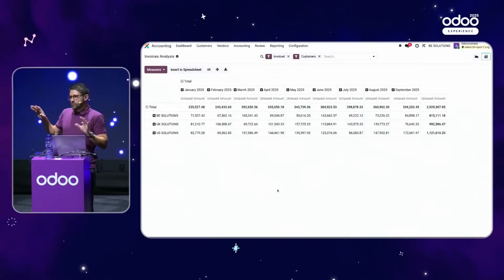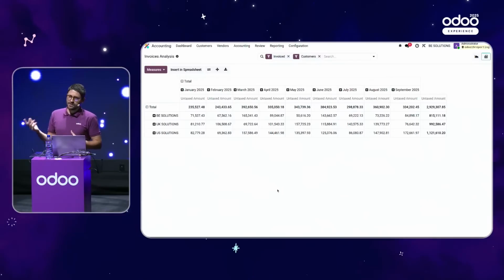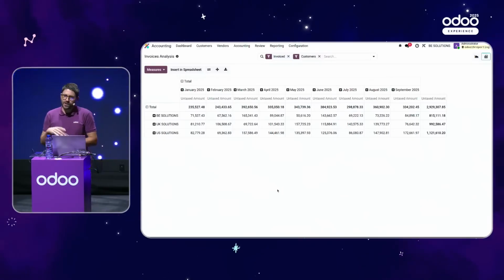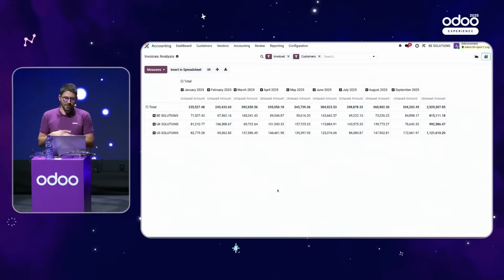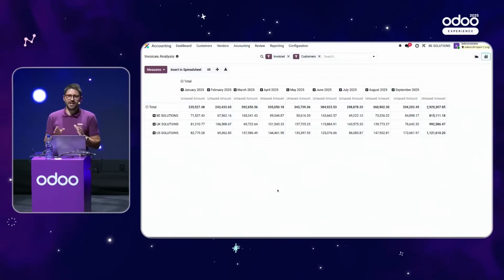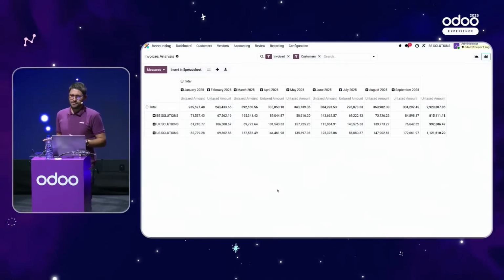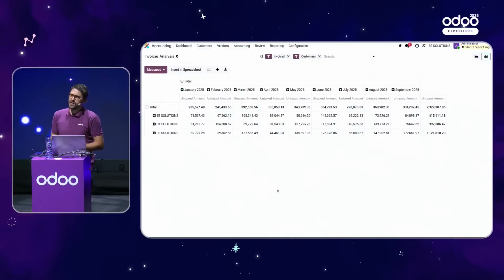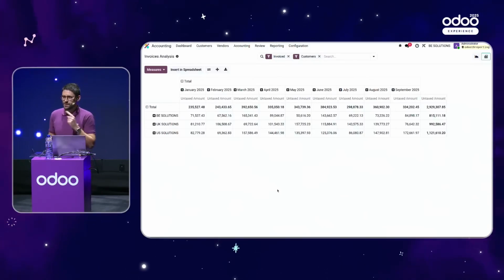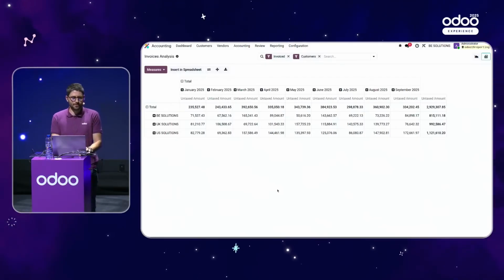But there, what you have on the screen as figures are displayed in euro, because I'm connected in euro. And the rate that Odoo is using to display that data is the rate of today. If it's set, or if it's not available, it will be the closest previous rate available in the database. But in my use case, I know that I'm working on a daily basis for my currency exchange rate. So that means that the rate we see there is the rate of today. And that will be really important information to create the reports.